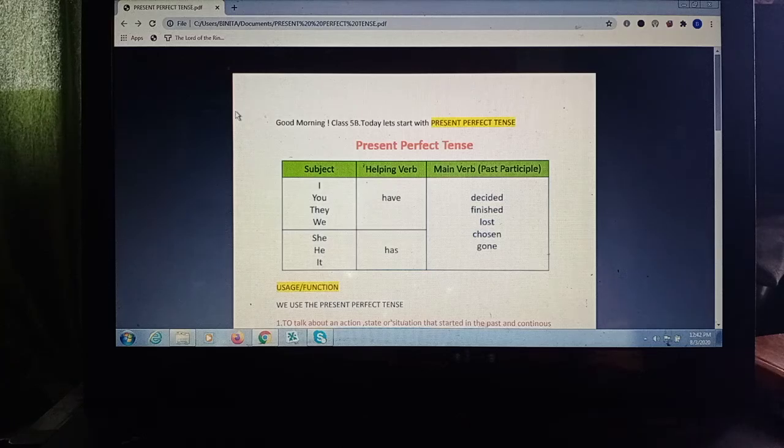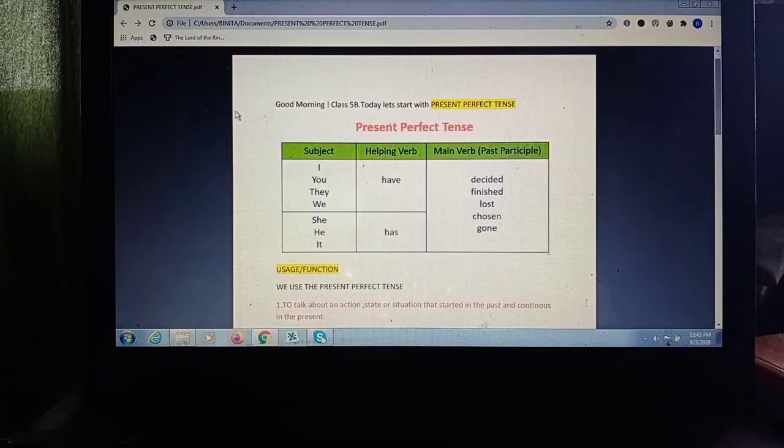Class 5B. Today we're going to start with your present perfect tense. Okay, children? So now just look at the table here. Subject, helping verb, main verb, and you add your past participle. Now, look at the first subject, singular again. I, helping verb, have. Then you, singular, have. They, plural, have.